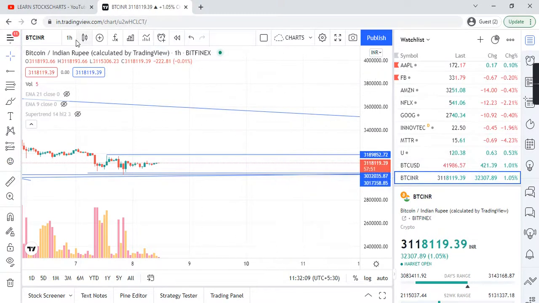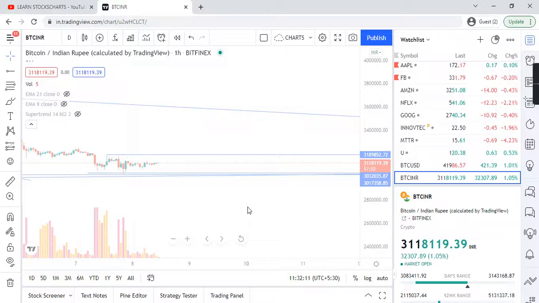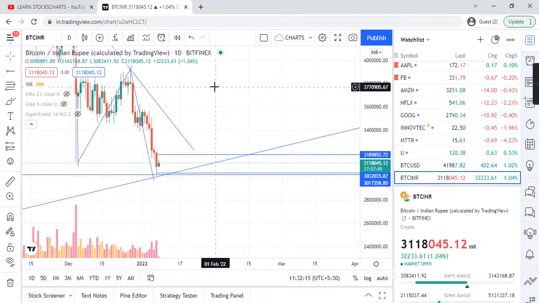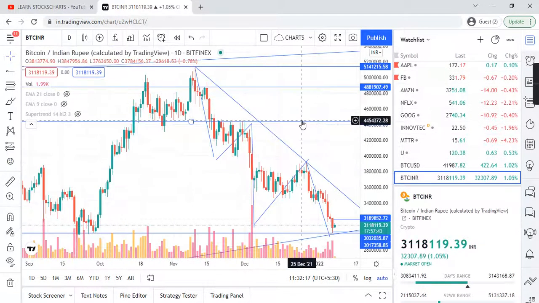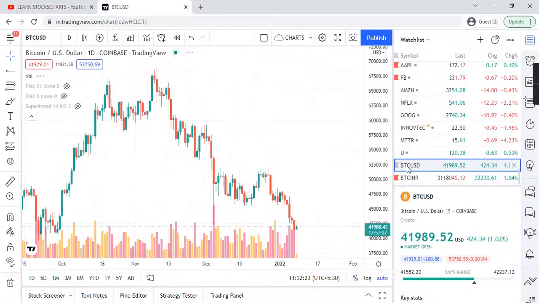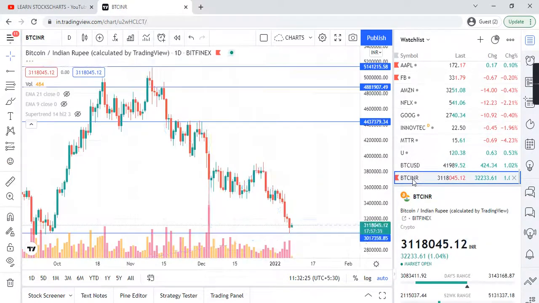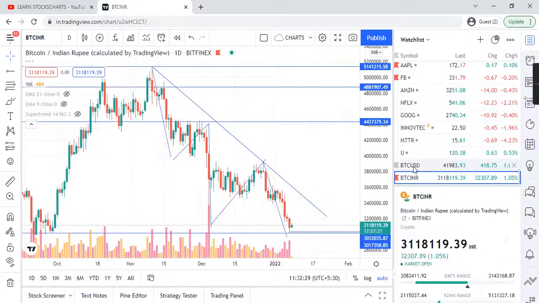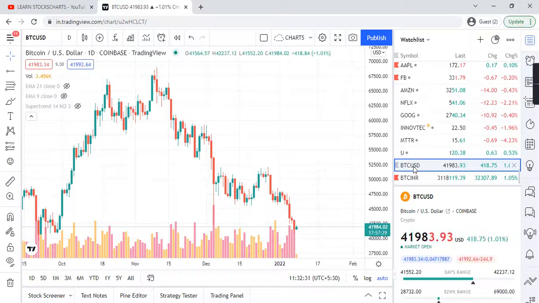But as per the daily chart pattern, it is a downside movement. So let's wait and watch for a few more days. I keep this BTC INR. The same thing you can see in BTC USD. Both charts are working on the same pattern. But I just analyzed BTC INR. You analyze BTC USD yourself.